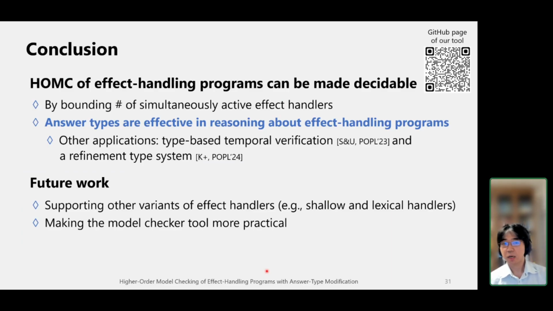Okay, let me conclude. So we show that the higher order model checking for effect handlers can be made decidable using answer types. And our work is one example that shows that answer types are an effective tool in reasoning about effect handling programs. Yeah, that's it. Thanks for listening.